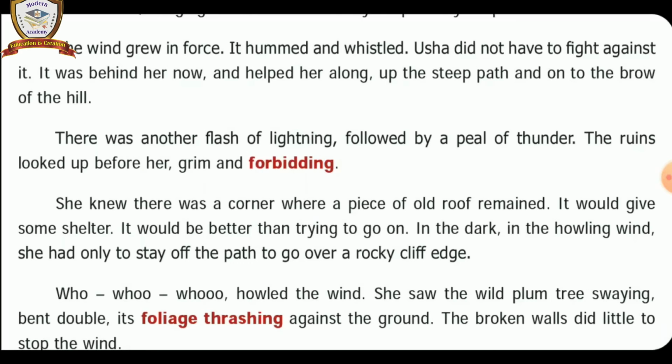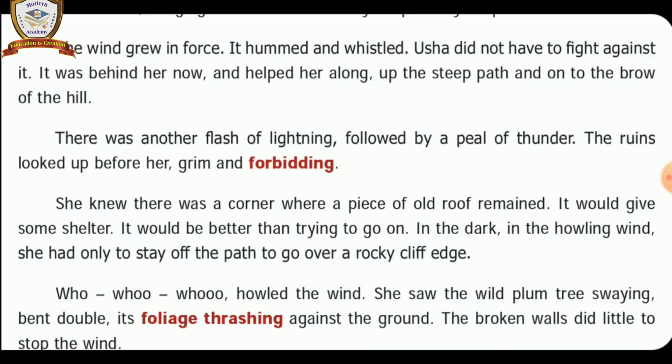By this means, due to the first flash of lightning, she could see the outline of the ruined house on the haunted hill. Understand? Second time, another flash of lightning, she could see the ruined house on the haunted hill. The ruined house made her afraid. On seeing the ruined house on the haunted hill, she was afraid. Listen carefully, children.